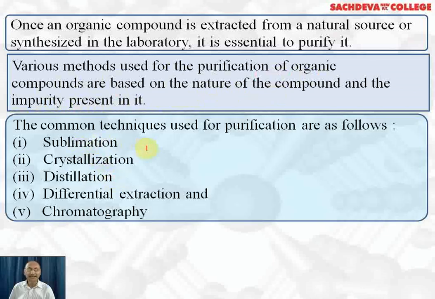The common techniques which are used for purification of substances are: number one is sublimation, second one is crystallization, and third one is distillation. Now, distillation is of various types: simple distillation, fractional distillation, distillation under reduced pressure, steam distillation. So these are various types of distillation.